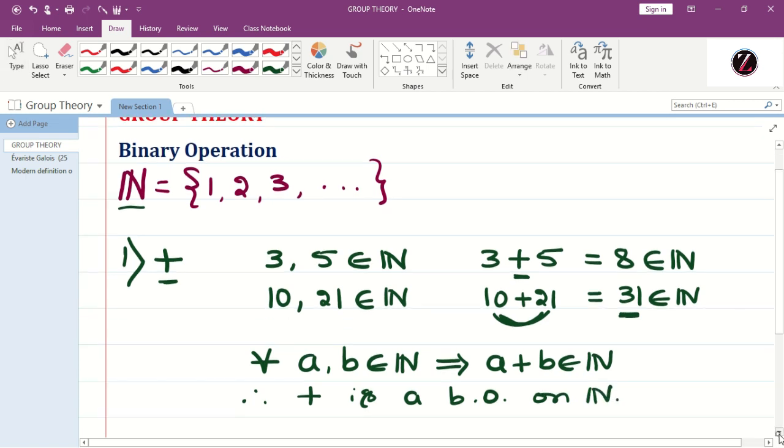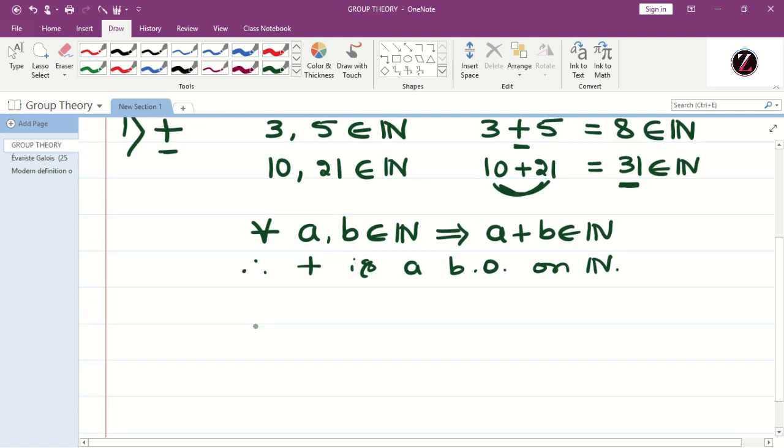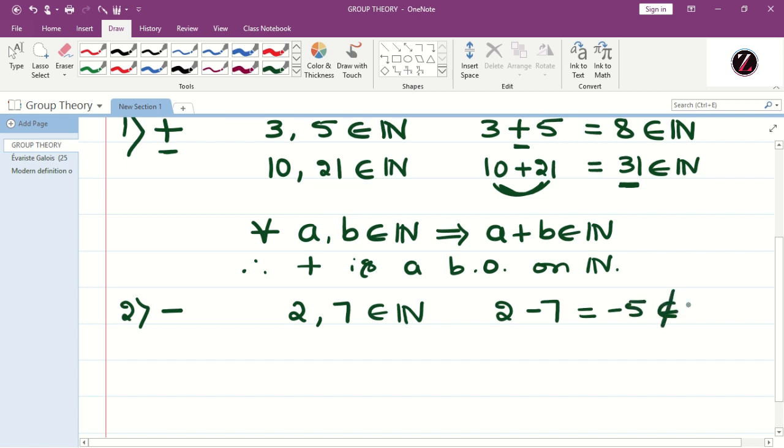We shall move to the next arithmetic operation, that is subtraction. Let us check whether it is a binary operation or not. Again consider any two natural numbers, for example, 2 and 7, which belong to N. What is 2 minus 7? That is equal to minus 5. Minus 5 is not a natural number, therefore it doesn't belong to N.